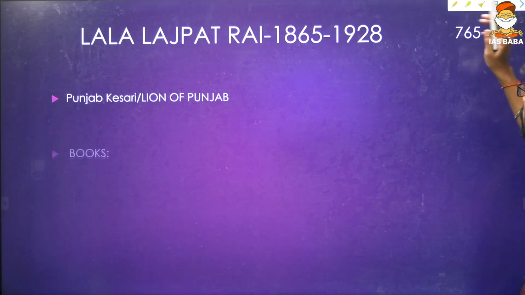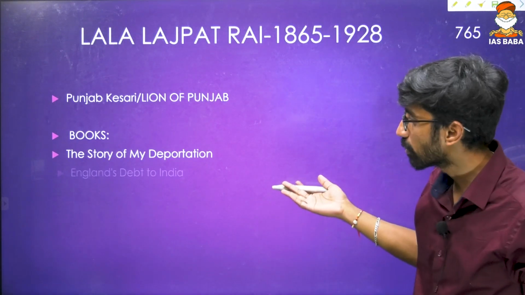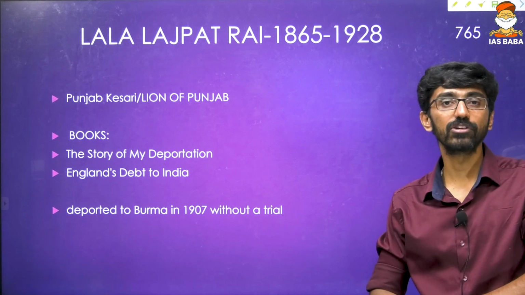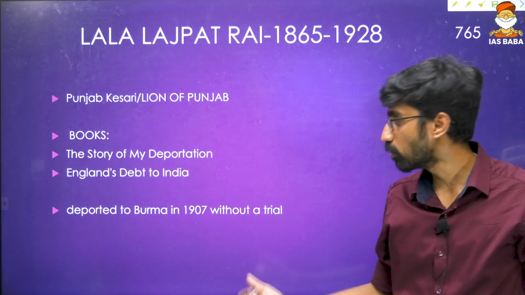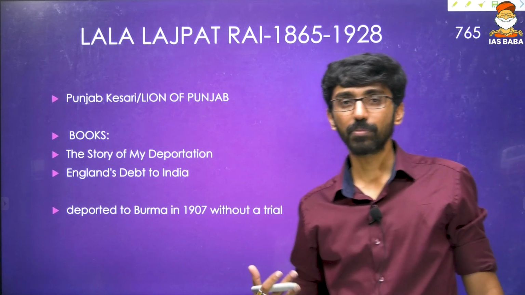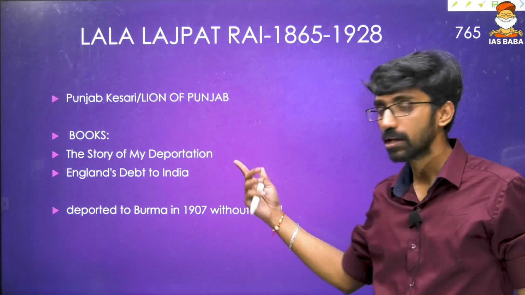Then again, Lajpat Rai, 1865-1928, Punjab Kesari, the Lion of Punjab. He wrote Story of My Deportation, then England's Debt to India, and was deported to Burma in 1907, during the time of the Swadeshi movement, without any proper trial. The Britishers called themselves democratic rulers, but without any trial, he was deported to Burma.